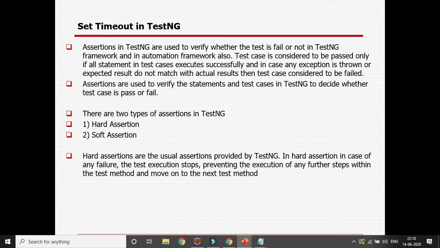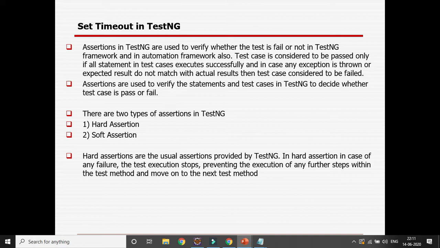Similarly in automation, after the navigation is complete, whenever a validation is required, we need to validate whether the expected thing is matching with the actual, whether the error message is correctly displayed, whether the page is correctly displayed, whether the navigation is correctly happening. So assertions need to be there, otherwise there is no point in automating. In case the expected result is not matching with the actual result, the assertion will fail, and in case it is matching, it will obviously pass, right. That is an important thing for any kind of framework, including TestNG also.